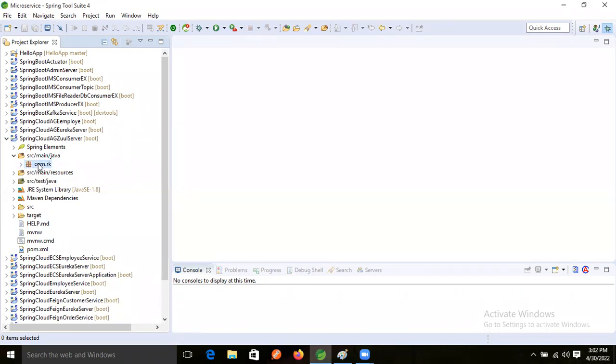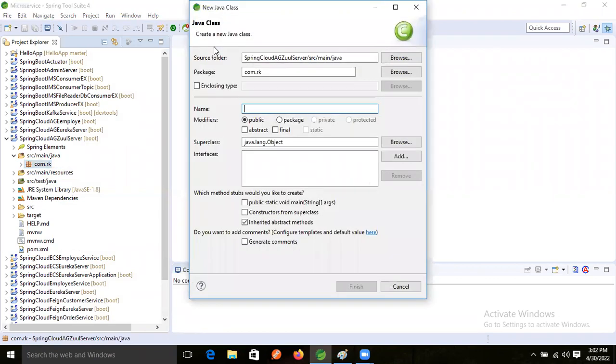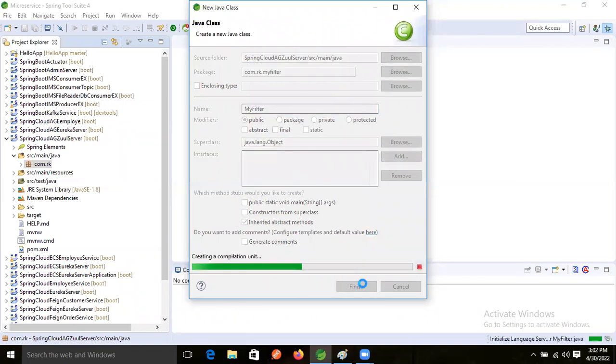Right click, new, take one class. Here I'm giving the package name as myfilter, and the class name also MyFilter. Now finish it.